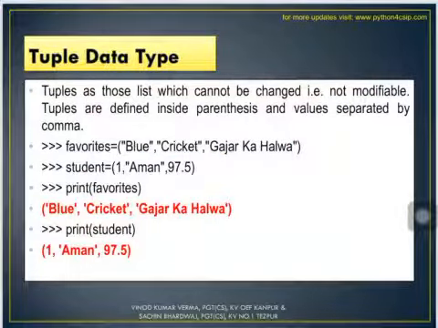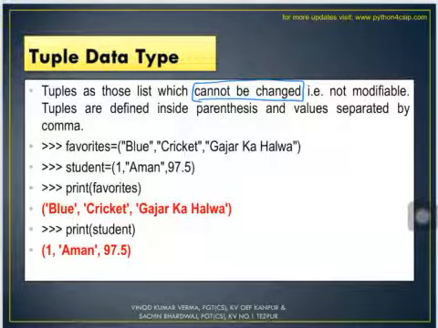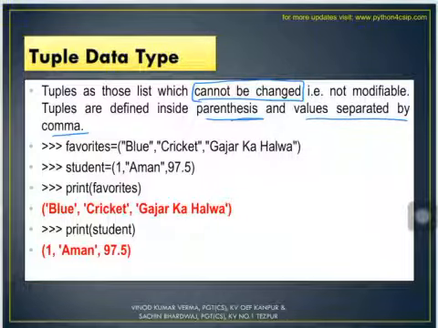Next we have a tuple data type. Now tuples, remember what are tuples? Tuples are basically a list which cannot be changed. Alright, so you remember list is mutable, whereas tuples are immutable, that is they cannot be changed later on. Tuples are defined inside parentheses and values separated by comma. So this is one common thing between list and tuple, that the values are separated by comma, but these are enclosed in parentheses and not in the square brackets. Now let us see, we have taken this example, favorites, blue